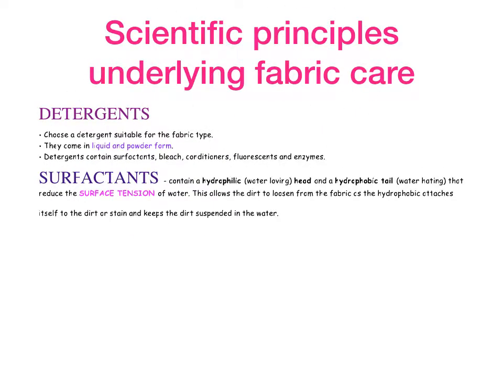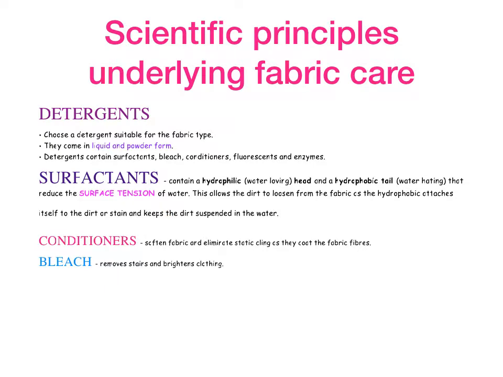A surfactant contains a hydrophilic head and a hydrophobic tail that reduce the surface tension of water. This allows the dirt to loosen from the fabric as the hydrophobic head attaches itself to the dirt or stain and keeps it suspended in the water. Conditioners soften fabric and eliminate the static or cling as they catch the fabric fibres.